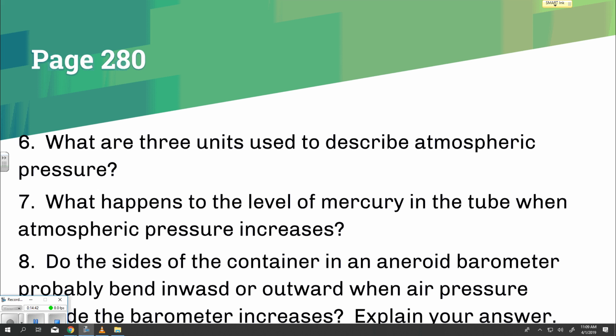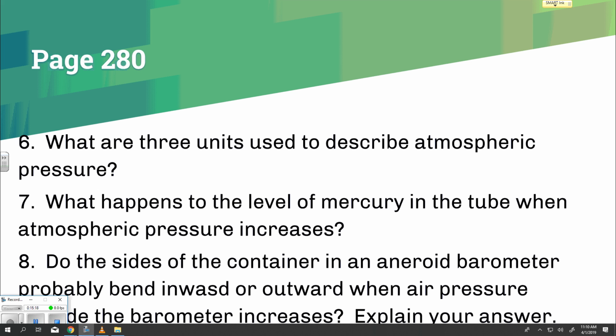3 common units used to describe atmospheric pressure are atmospheres (ATM), millimeters of mercury (mmHg), and millibars (MB). Continue highlighting. Standard atmospheric pressure of dry air at sea level is equal to 1 atmosphere, 760 millimeters of mercury, or about 1,000 millibars.